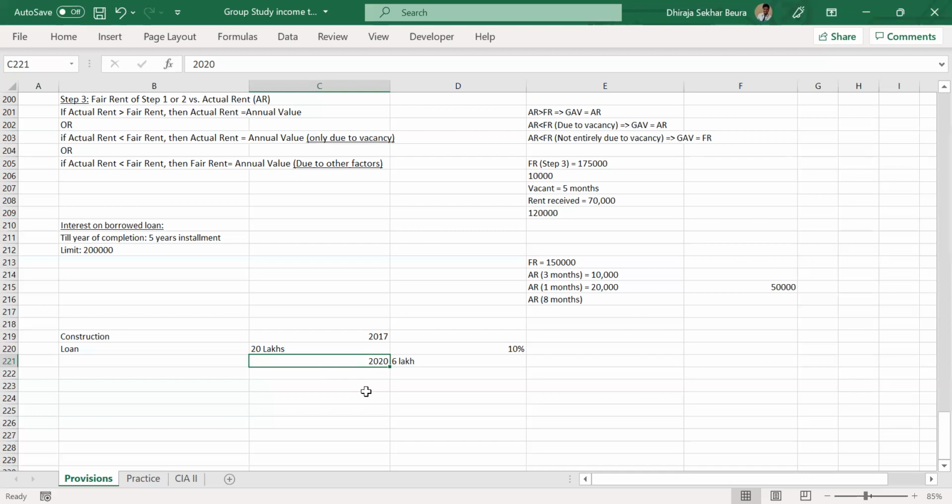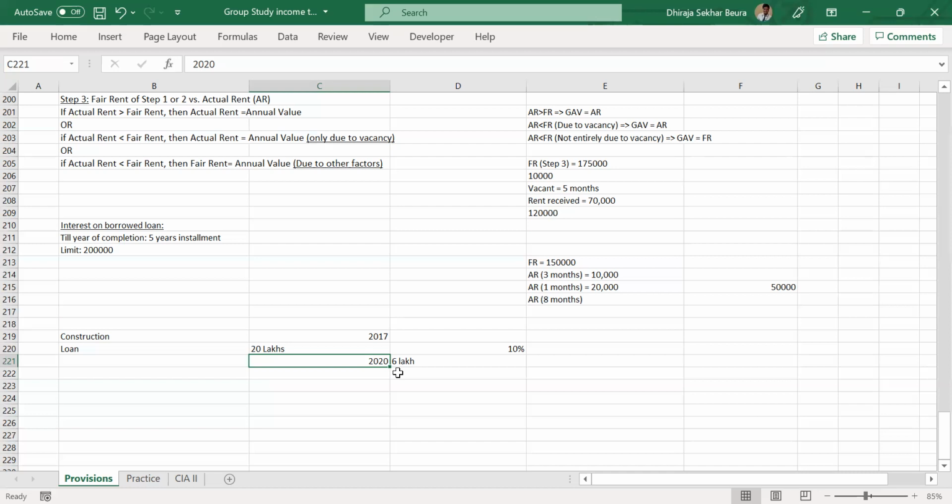Yes. Here, deduction means whatever interest they are paying till the date of completion will get deducted. I'm coming there, I'll tell. The amount I haven't talked about yet. I'll give you the logic, but at least you understand that the deduction is given, just the start year is postponed.